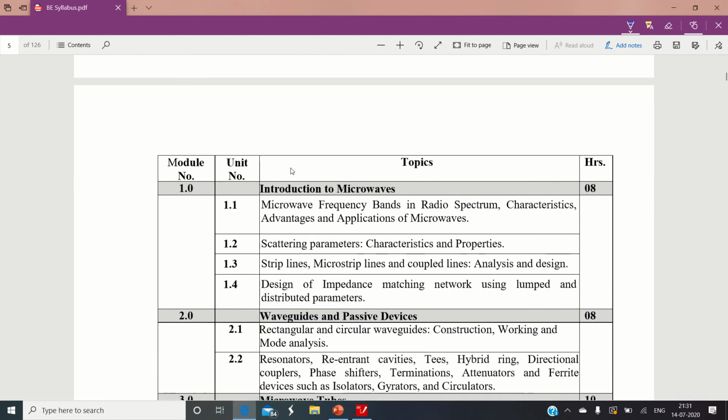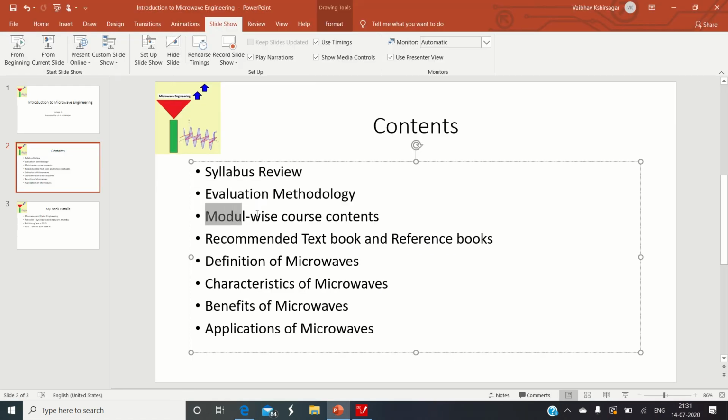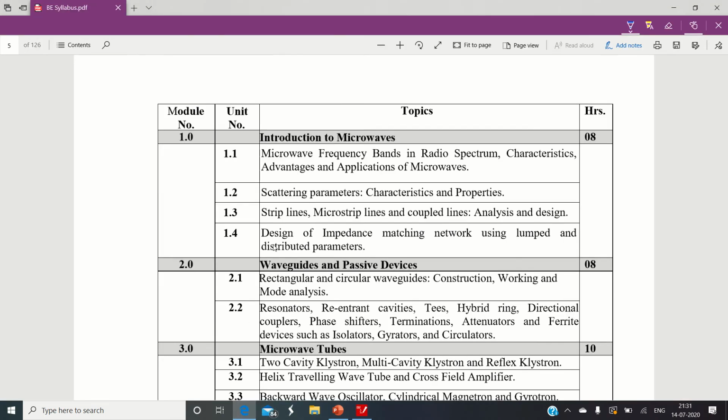Okay, so let us go into the module wise content. Now let us discuss the module wise course content. As a general rule, all of the subjects that you will be studying contain a total of 6 different modules, not more than that.